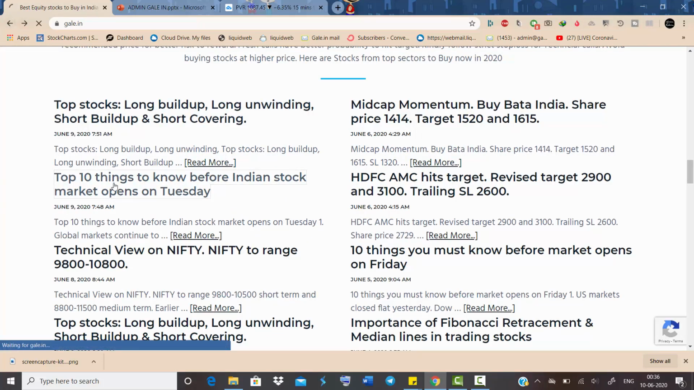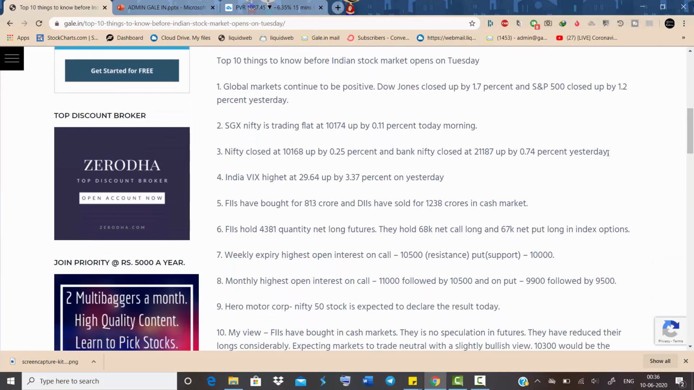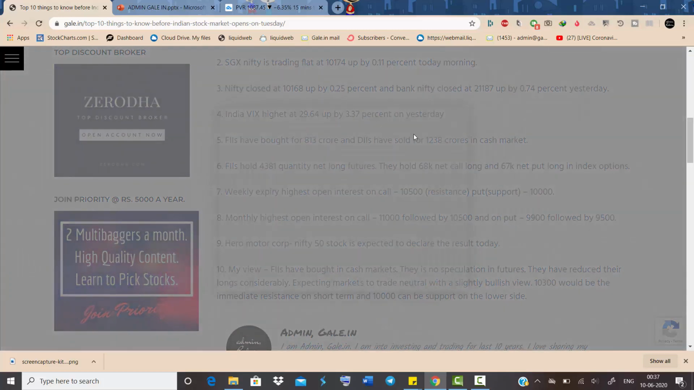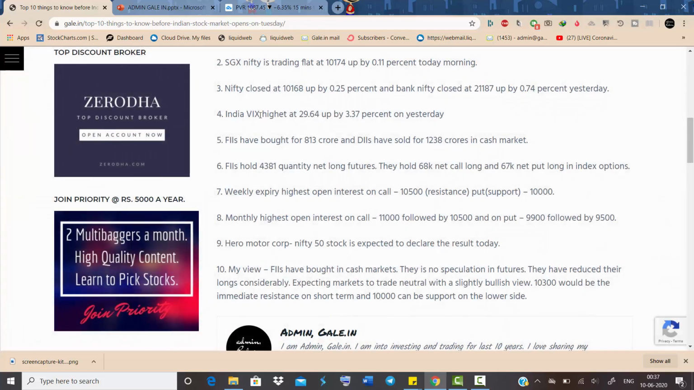You can see on Tuesday, based on FII data, we give global markets view, SGX Nifty, then yesterday's and VIX. You can see India VIX is the volatility index. It is at 29. It means that Indian stock market can move plus or minus 29.64% in next 1 year.